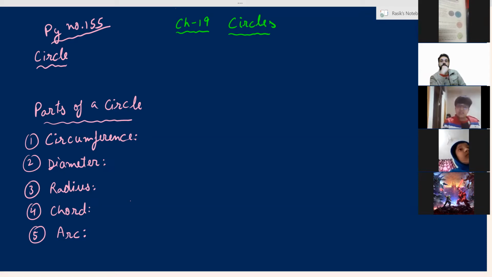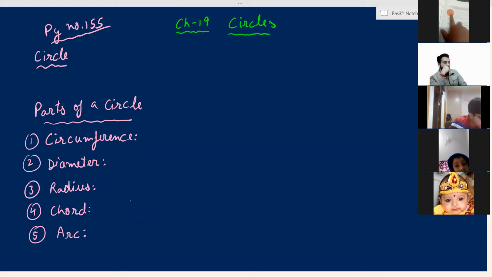Sir, Samar Verma, yes. Sir, we have to put this figure? Yes, you have to draw this, this, and this. And yes, arc, correct. Okay, sir. So, sir, please can you tell me where the diagram of circumference is given?